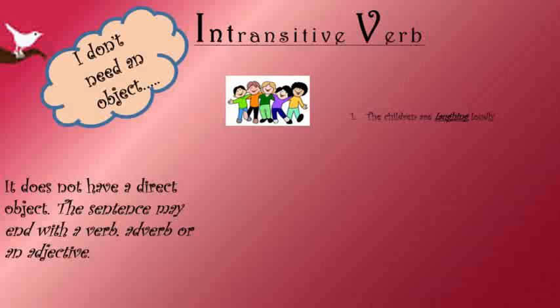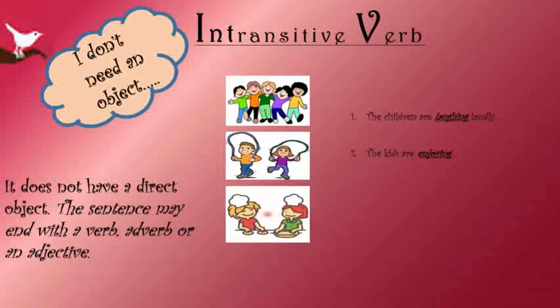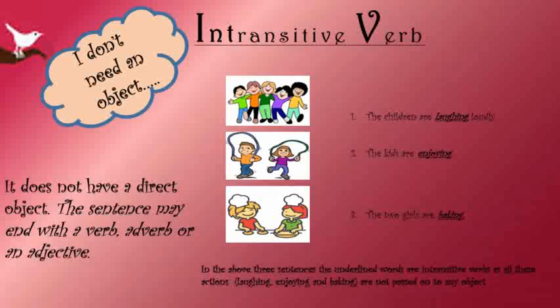So laughing is an intransitive verb here. The kids are enjoying. No action is being passed on to any other object. So enjoying here is an intransitive verb. The two girls are baking. There is no action being passed on to any object. So here baking is an intransitive verb.